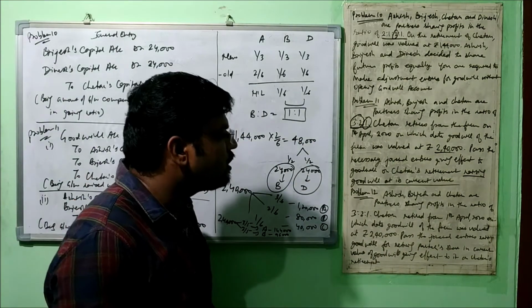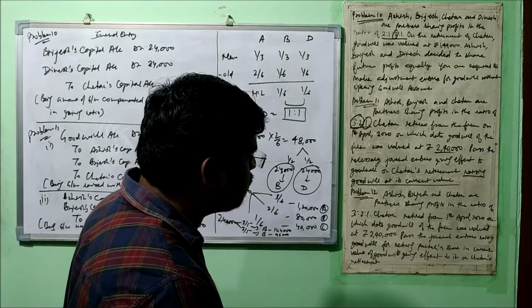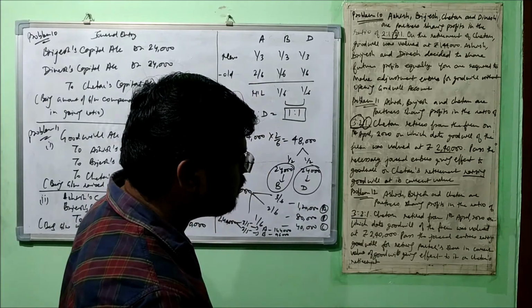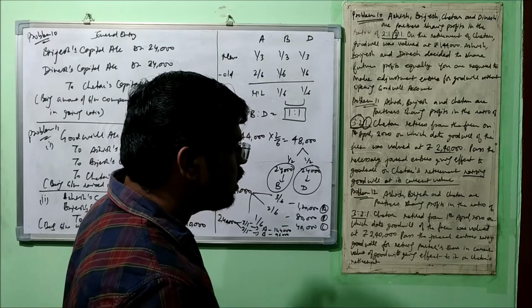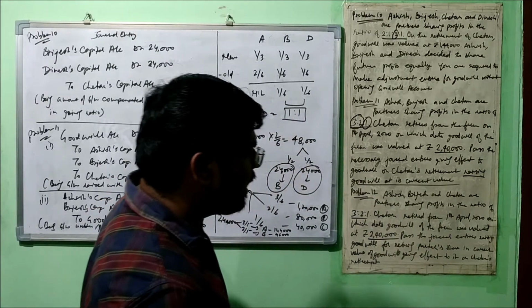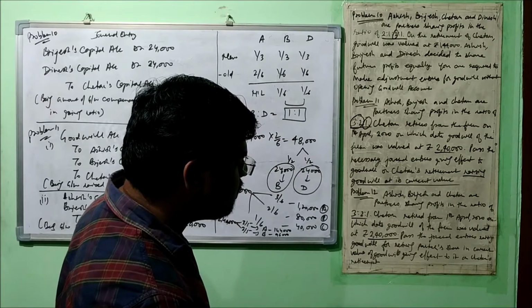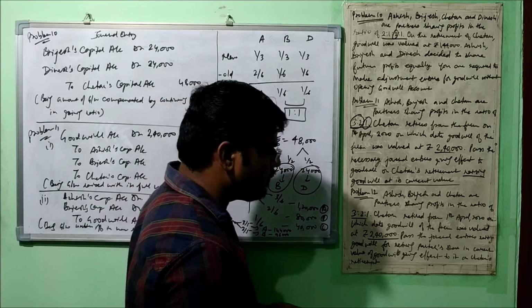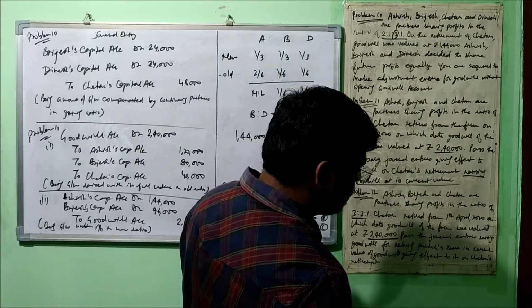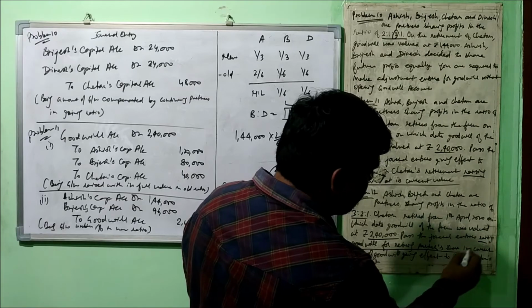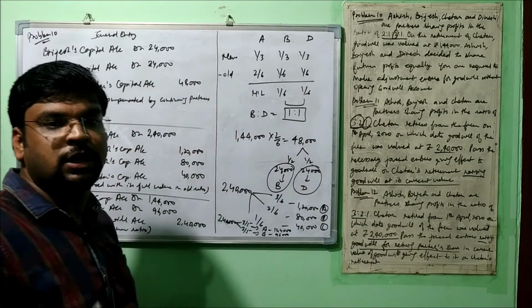Ashish, Brijesh and Chetan are partners sharing profits in the ratio of 3:2:1. Chetan retired from 1st April 2020, on which day goodwill of the firm was valued at rupees 2,40,000. Pass the journal entry raising goodwill for retiring partner's share in current value of goodwill, giving effect to it on Chetan's retirement. Okay, so it's written here raising goodwill for retiring partner's share. So this is the third case.